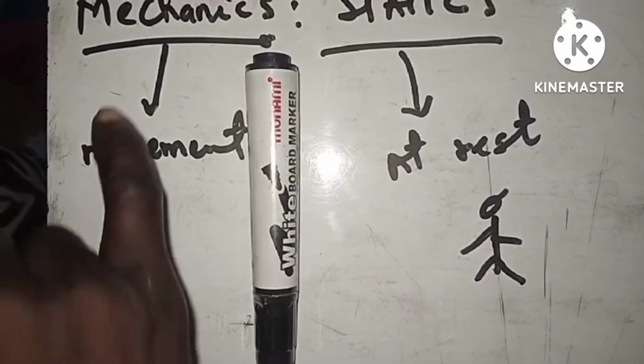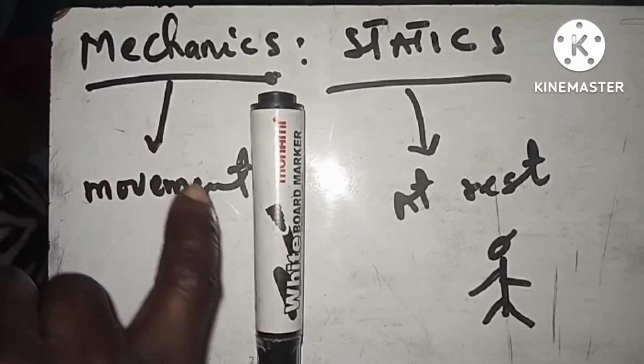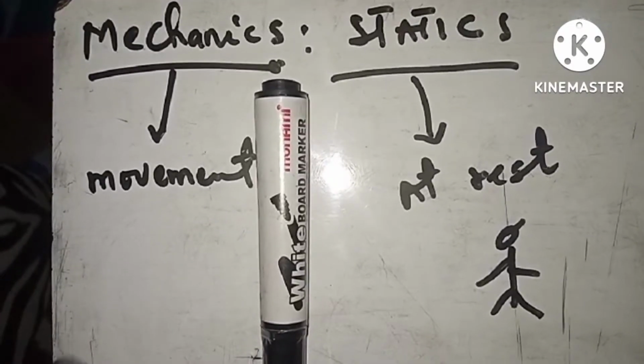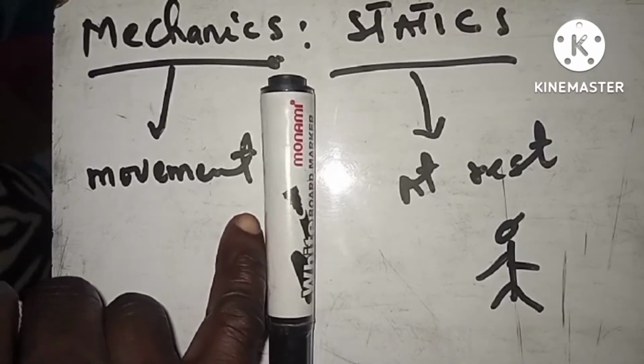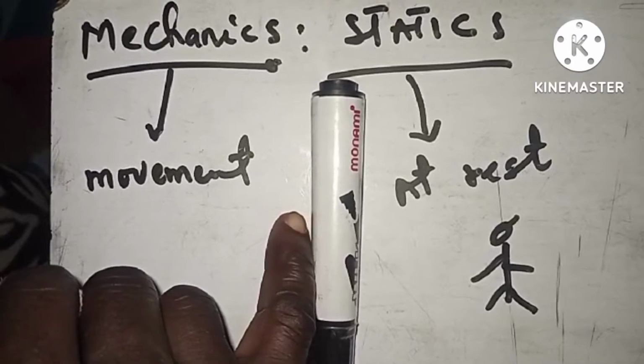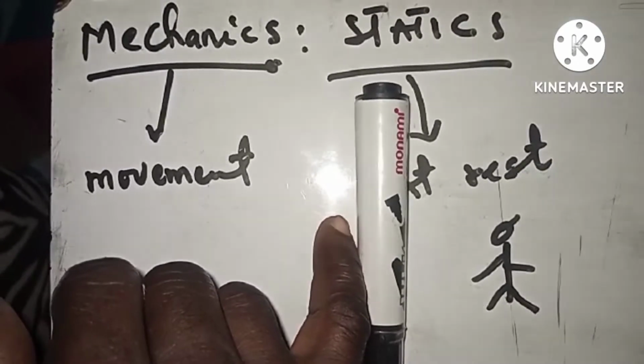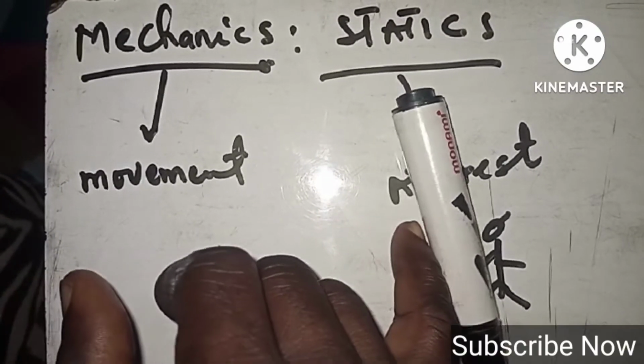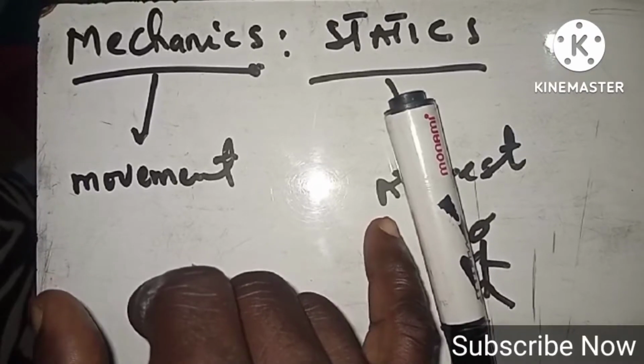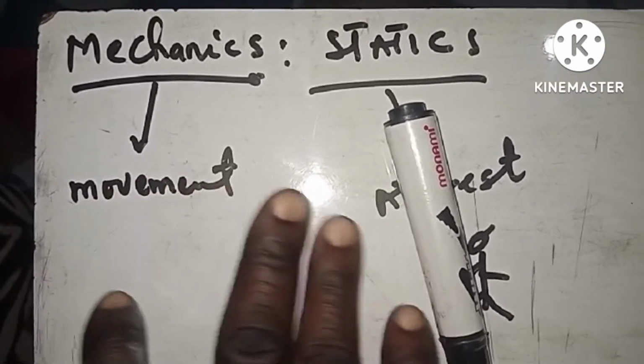But the key word is how can we apply the mechanics, the movement, on this thing? That requires some forces. So this is the force that I'm applying to this thing with the help of my hand, to make it move up to a certain point of my own choice. Is that okay? So that is the concept of these two things.